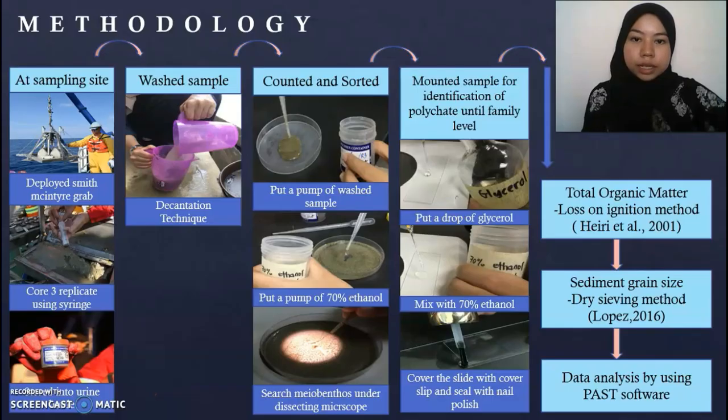For the methodology, at the sampling site we deployed the Smith-McIntyre grab until it reached the bottom, and then in the laboratory we washed the sample by using the decantation technique. Next, the sample was counted and sorted under a dissecting microscope. Then we mounted the sample for the identification of polychaetes. For total organic matter, we used the loss on ignition method. Sediment grain size was determined by the dry sieving method, and we analyzed the data by using PRIMER software.